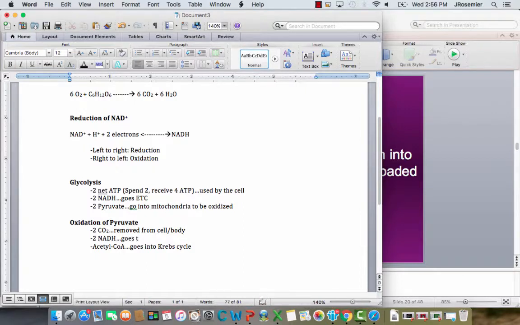NADH again goes to the ETC, and acetyl-CoA, as I said a second ago, is going to go on to the Krebs cycle, and that's going to take us to our next step, which will be the Krebs cycle, as we'll see here in just a second. We'll take a look at those products here momentarily.